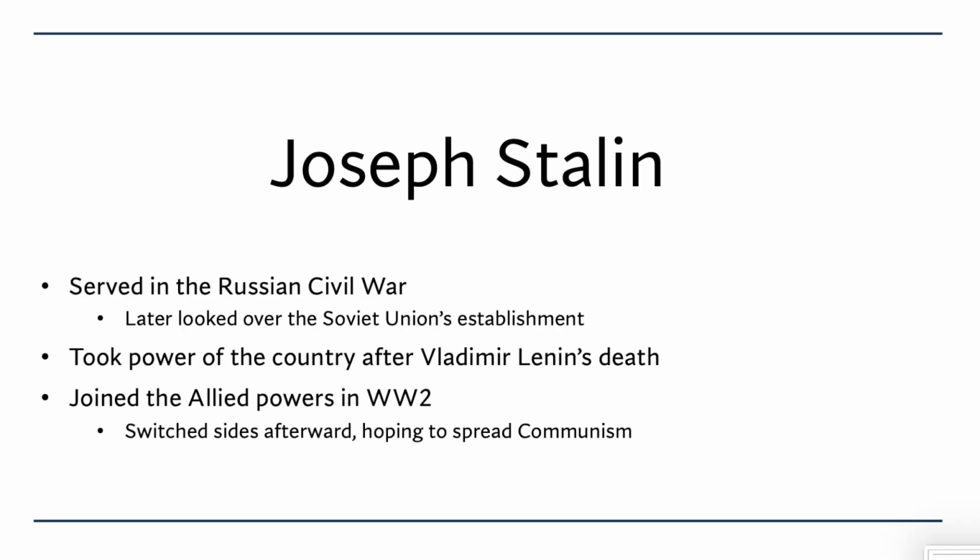Joseph Stalin led a very successful career in Russia. During their civil war, Stalin looked over the establishment of the Soviet Union. After that came into play, it was led by Vladimir Lenin. Being Lenin's right-hand man, Stalin took over after his death. Stalin joined the Allied powers during World War II to defeat Germany, but returned to be the enemy soon after it was over. This was due to his idea of spreading communism and destroying the United States.